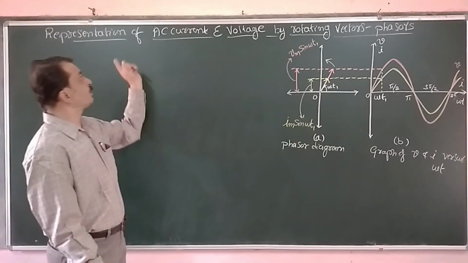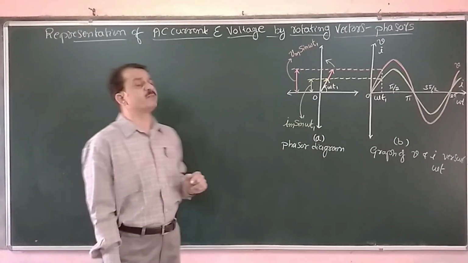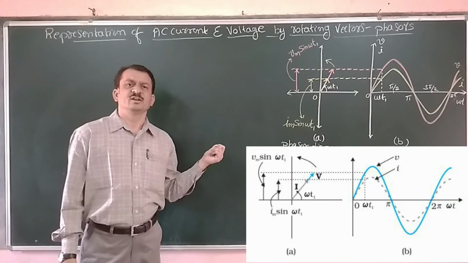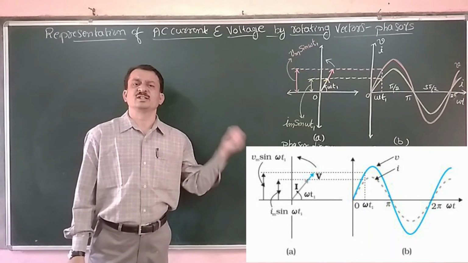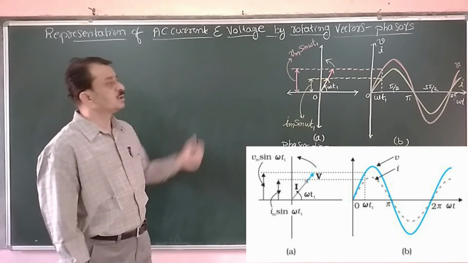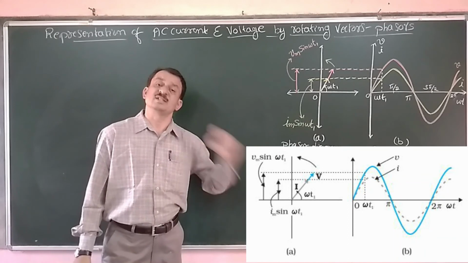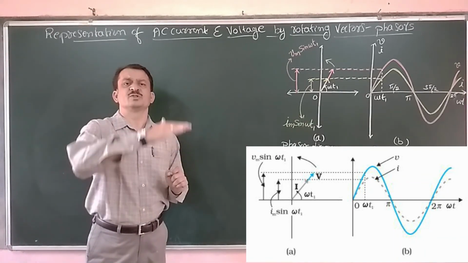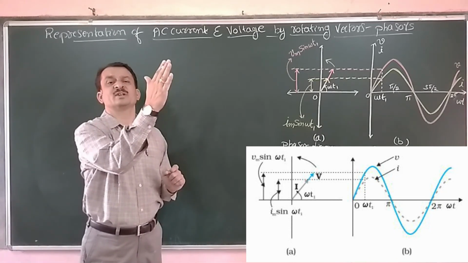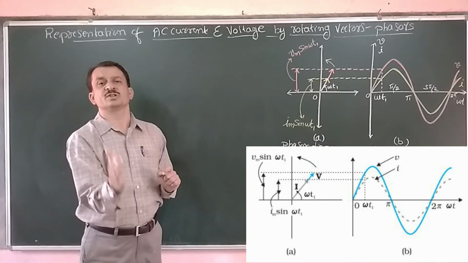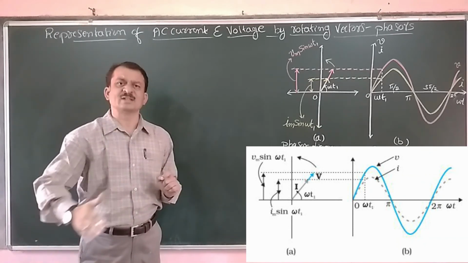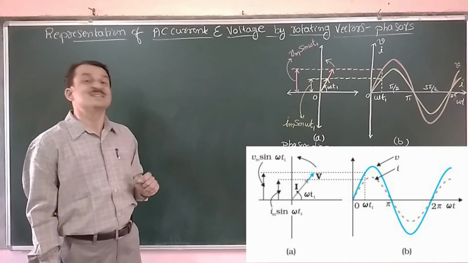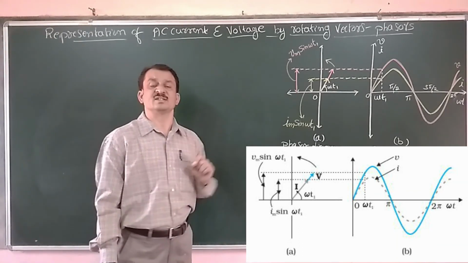Next we study representation of AC current and voltage by rotating vectors called phasors. Just as we have studied in the case of a pure resistive circuit, whenever AC is applied, the voltage and current are in phase. That means they are rising from zero simultaneously, reaching the positive maximum simultaneously, reducing to zero simultaneously, reaching the negative maximum value simultaneously, and reaching zero simultaneously. That is, they are in phase.